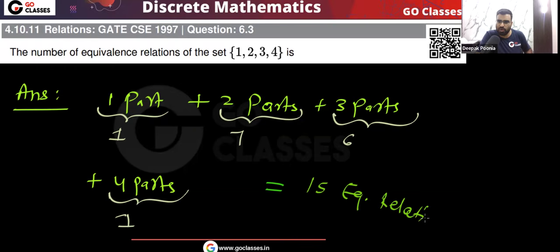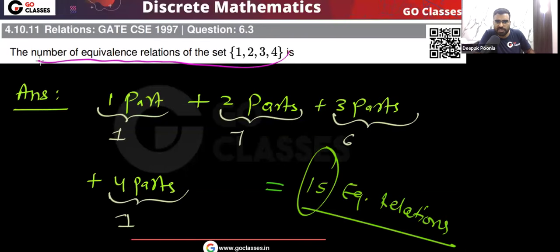The question is asking for the number of equivalence relations, so that will be 15. The answer will be 15. Because remember, the number of equivalence relations on any set is the same as the number of partitions of that set. So here the answer is going to be 15.